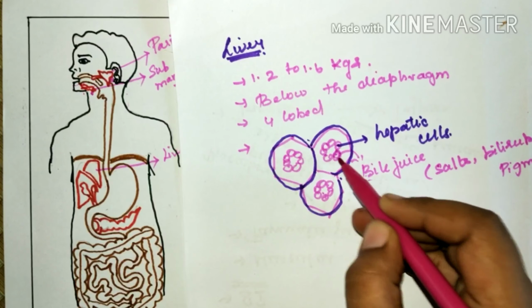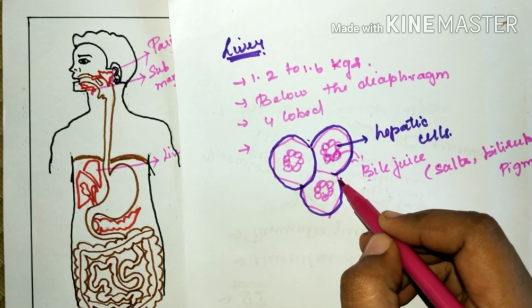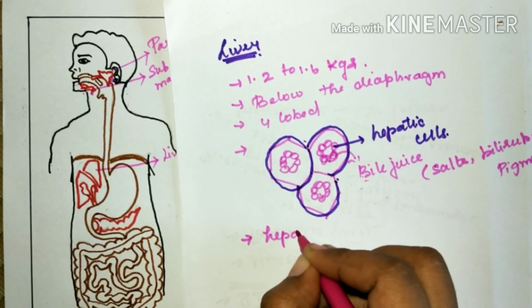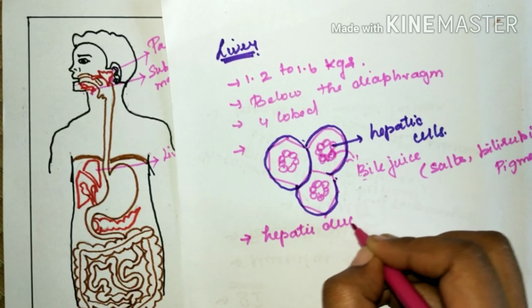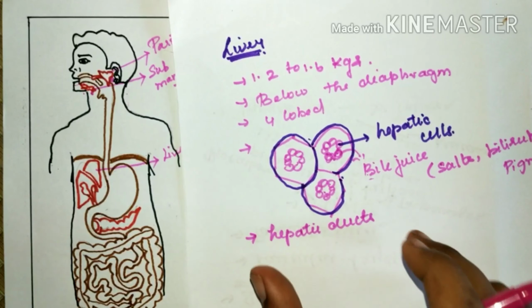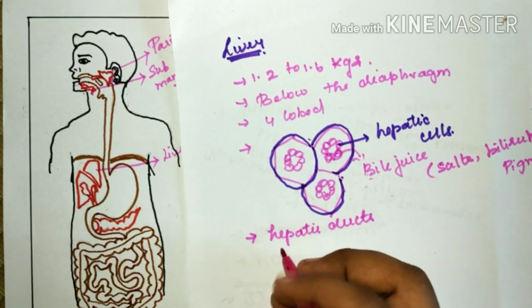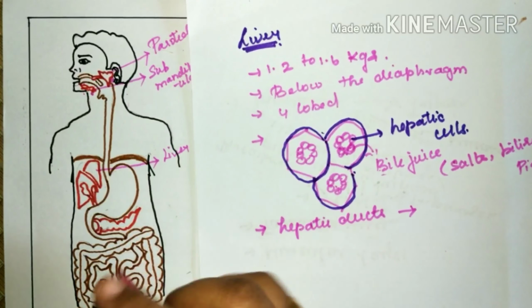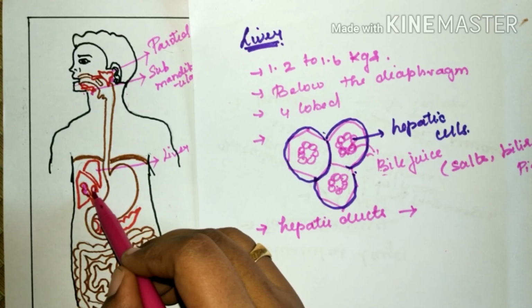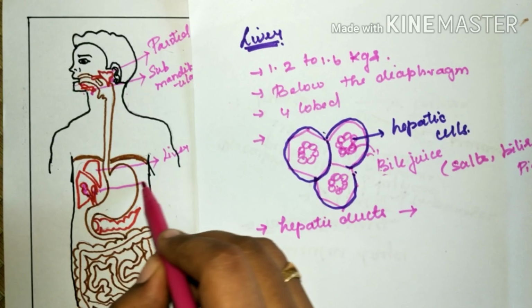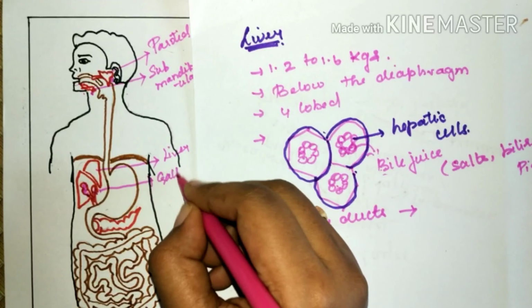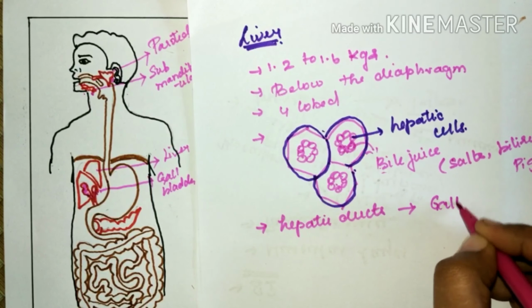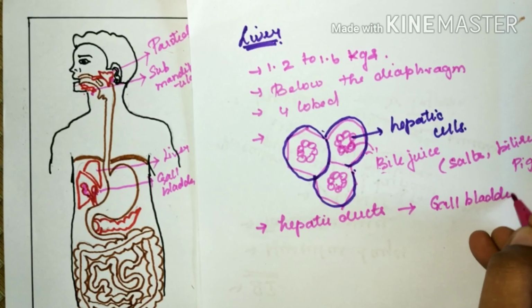And the bile juice secreted by these cells enters the hepatic ducts. These hepatic ducts send the bile juice to a small muscular organ. It is present here, this muscular bag-like structure called the gallbladder. So the gallbladder serves as the storage organ of the bile.